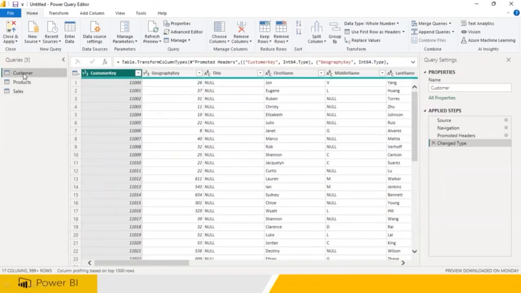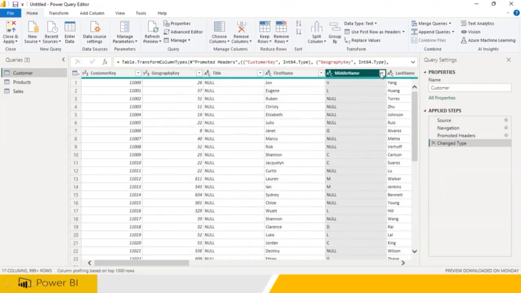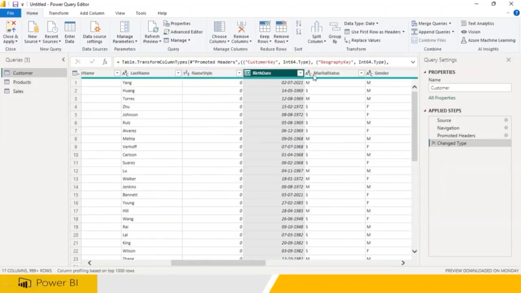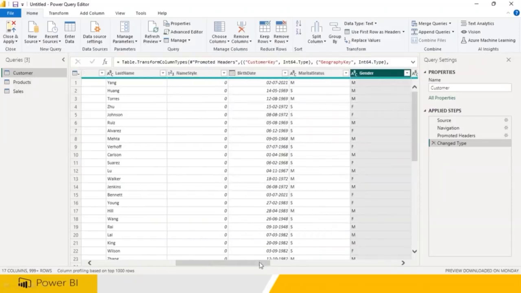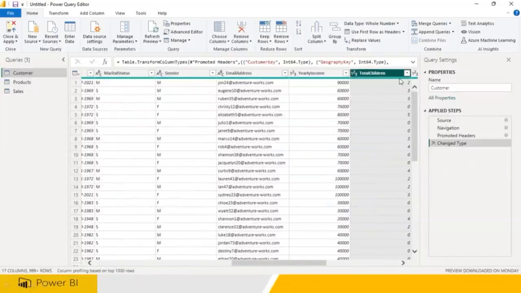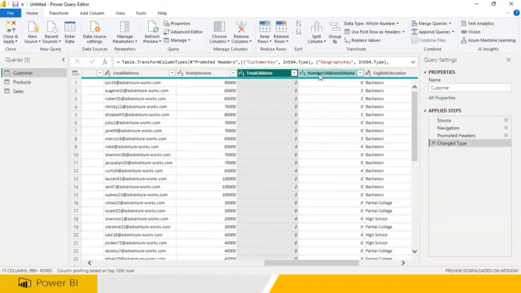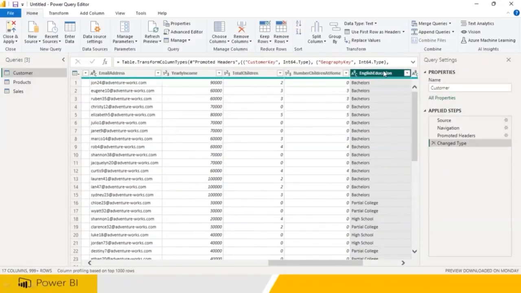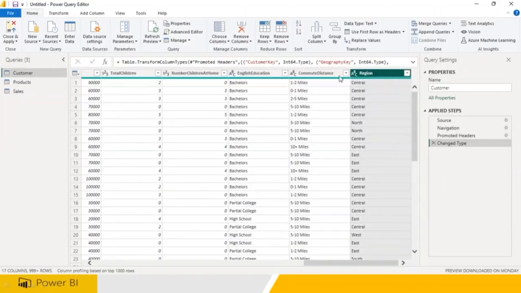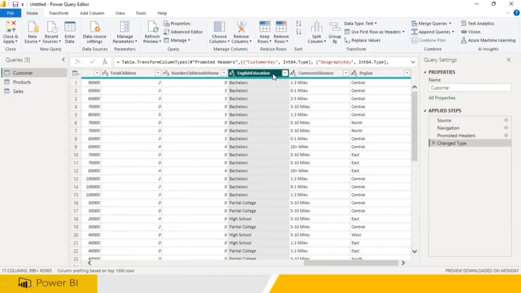Now I go to customer table. I have a customer key, geography key, title, first name, middle name, last name, name style, birth date, marital status, gender. Lot of things are available. Email address, yearly income, total children, name of children, English education. Lot of things are there. But do you think that all the data is needed? Why is English education needed for the data analytics? You are not going to be using this. So you can right click and you can remove.